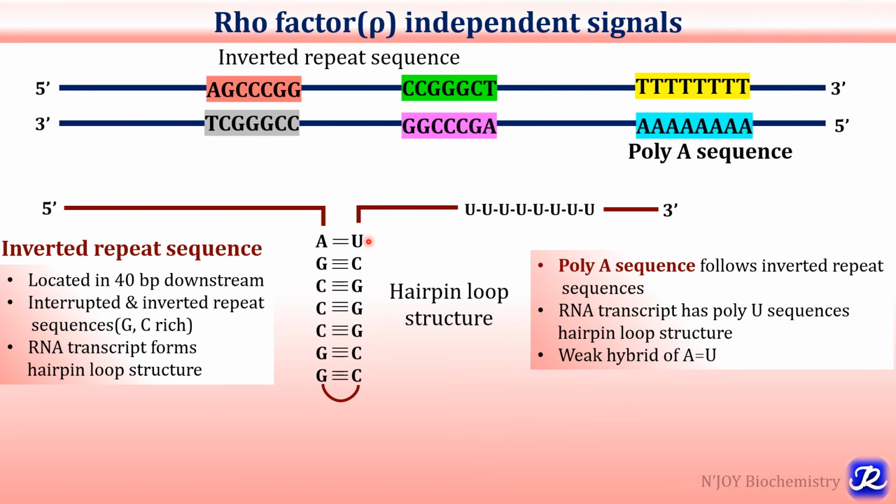As complementary base pairs will be formed in the RNA transcript as per this template strand, there will be formation of a hairpin loop structure, and as for the poly A sequence, the complementary base is U. So this AU base pairing is a weak hybrid which can be easily removed from this template DNA strand. So these are the rho factor independent signals.